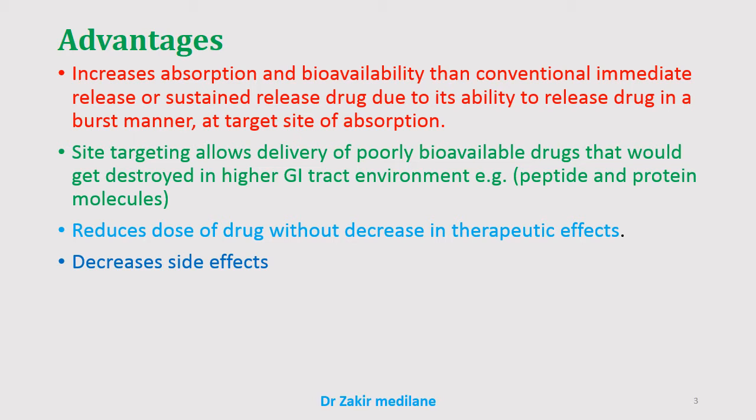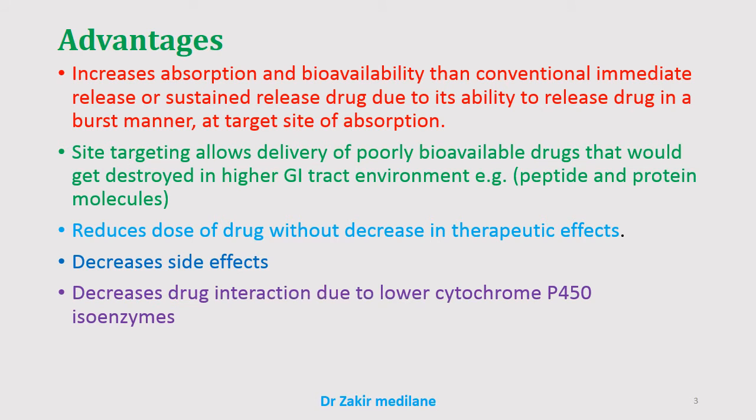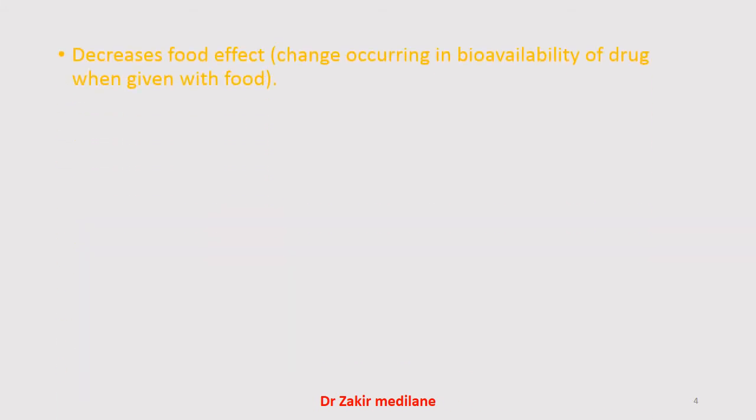The effect of the medicament is going to be seen very common, almost all the same. Now coming to the next point, that is decreased side effects. This type of drug delivery system has very low side effects. Decreased drug interactions due to lower cytochrome P450 isoenzymes. Here, drug interactions are going to be observed very negligible, or we can say very few drug interactions are going to be observed by this route of drug delivery system.